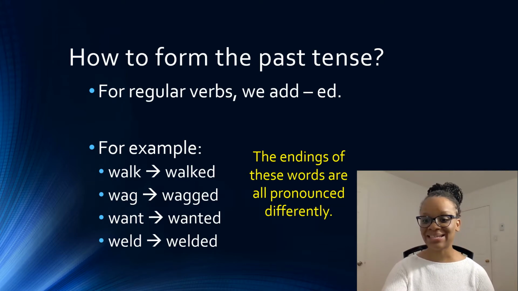We simply add ed. So a verb such as walk becomes walked. Wag becomes wagged. Want becomes wanted. And weld becomes welded. And notice that all these words had a different pronunciation at the ending. So walk became walked. Wag became wagged. Want became wanted. And weld became welded.